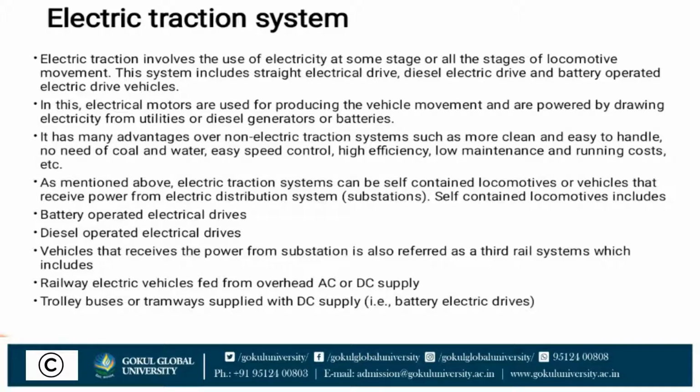As mentioned above, an electric traction system can be a self-contained locomotive or a vehicle that receives power from an electric distribution system. Self-contained locomotives include battery-operated electrical drives and diesel-operated electrical drives. Vehicles that receive power from a substation, also referred to as a third rail system, include railway electric vehicles fed from overhead AC or DC supply, trolley buses or tramways with DC supply, and battery electric drives.